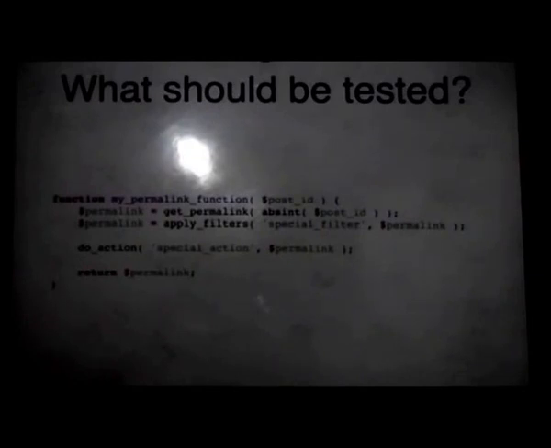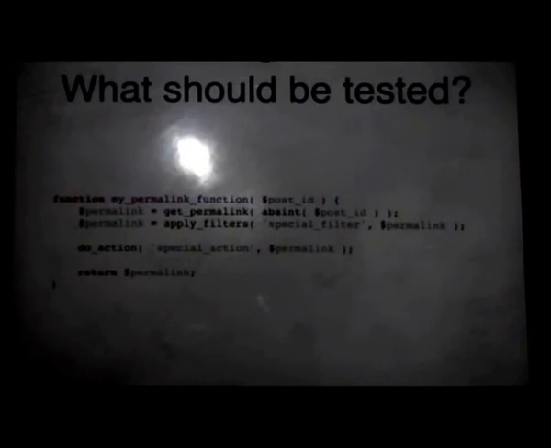Because in that case, you have an assumption that WordPress is a dependency for me, and the core developers of WordPress have made sure that they have written the test cases for that. When I'm using an external function or an external library function, I don't have to test those functions, but I have to make sure that I call that function with the correct parameters and things like that.